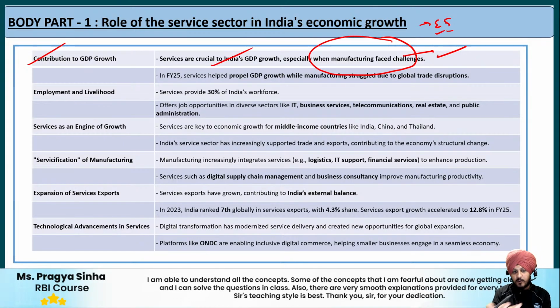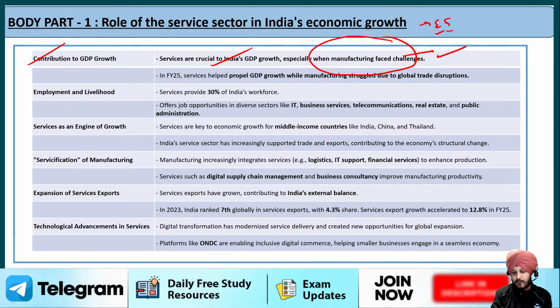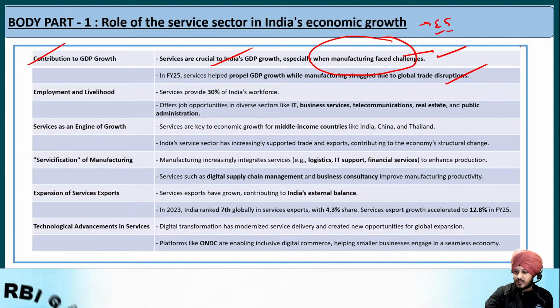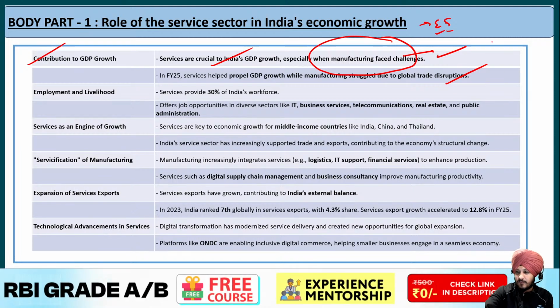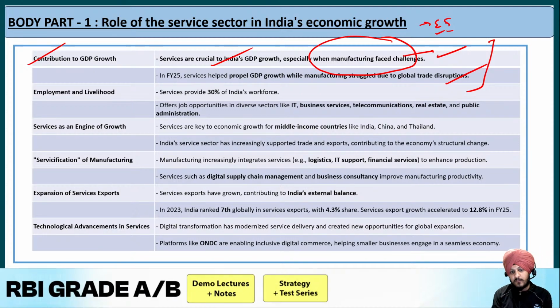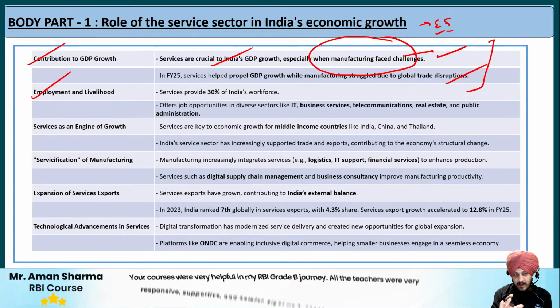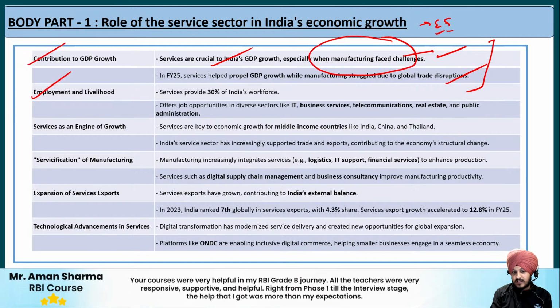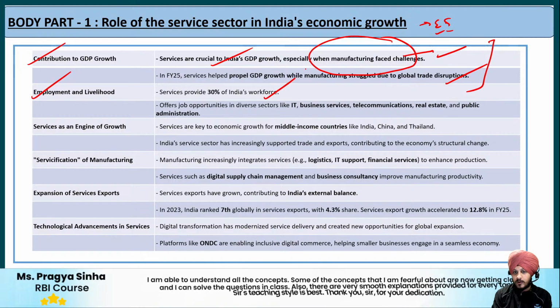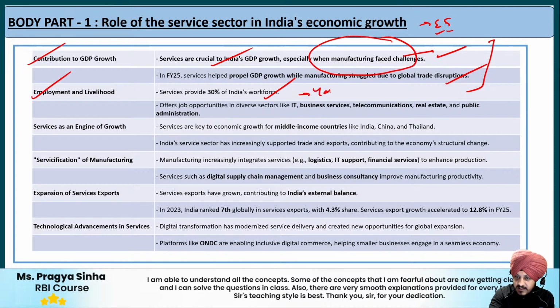Fine. And the economic survey says that in fiscal year 25, services helped propel GDP growth while manufacturing struggled due to global trade disruptions. We discussed it in the introduction part also. Then if we talk about the contribution of the service sector, one of the most important contributions is related to employment and livelihood. So the services sector provides 30% of India's workforce. Is this data important? The answer is yes. It is extremely important data.